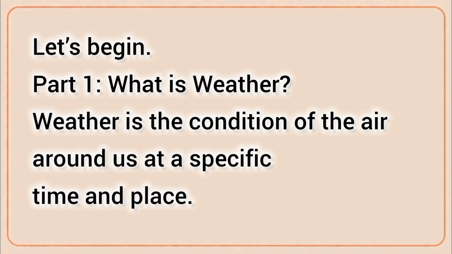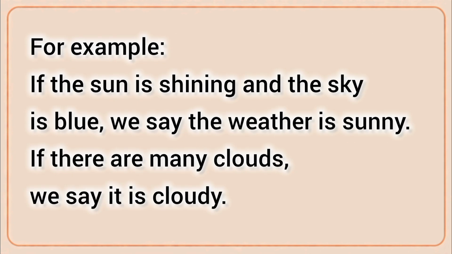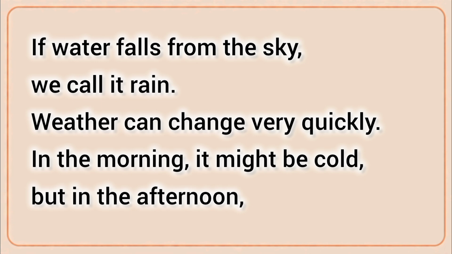What is weather? Weather is the condition of the air around us at a specific time and place. When we say the weather is good, or the weather is bad, we are talking about things like temperature, wind, rain, and clouds. For example, if the sun is shining and the sky is blue, we say the weather is sunny. If there are many clouds, we say it is cloudy. If water falls from the sky, we call it rain.